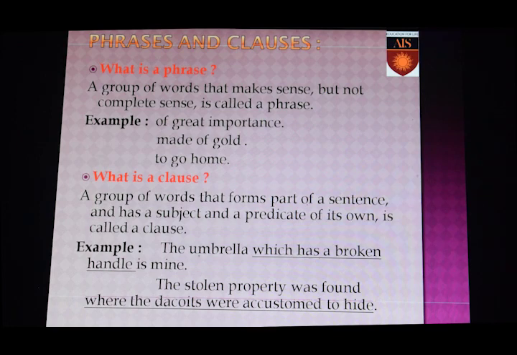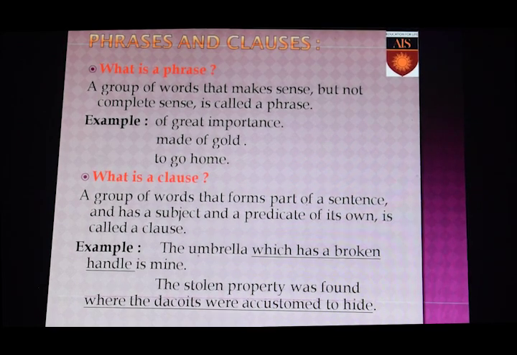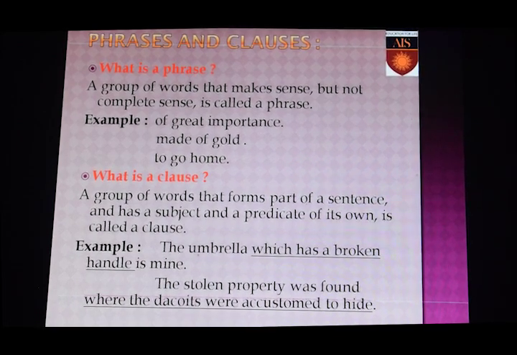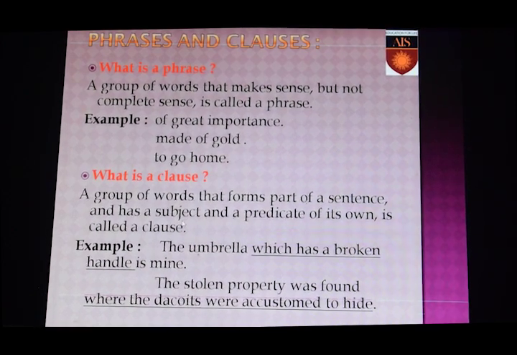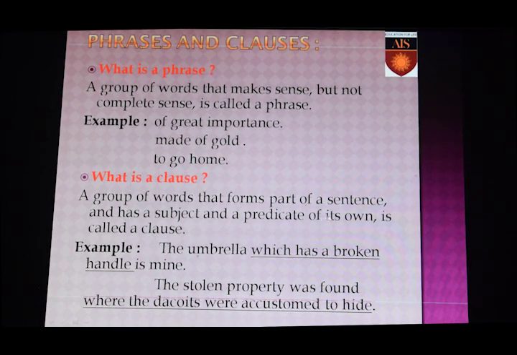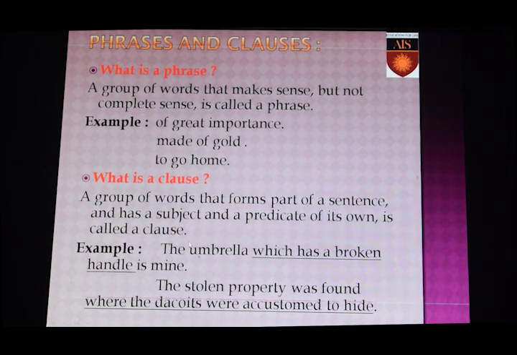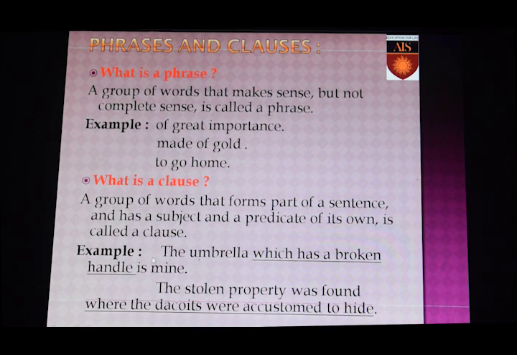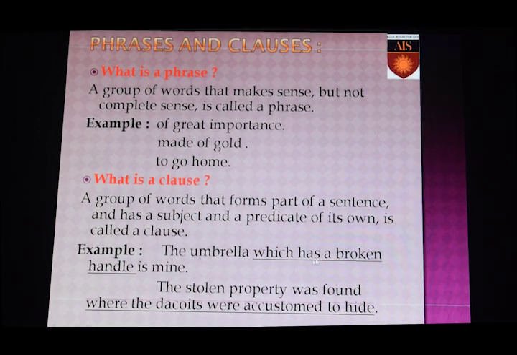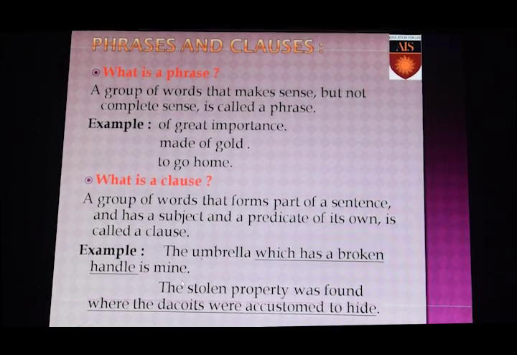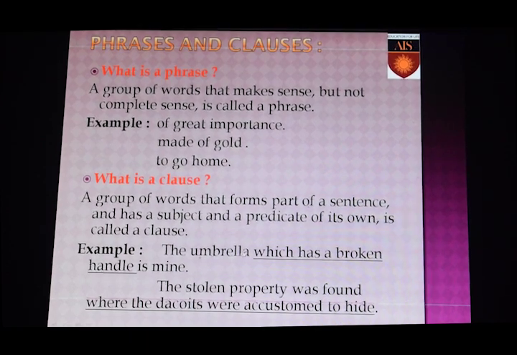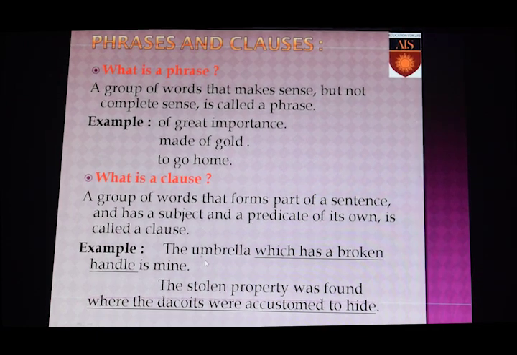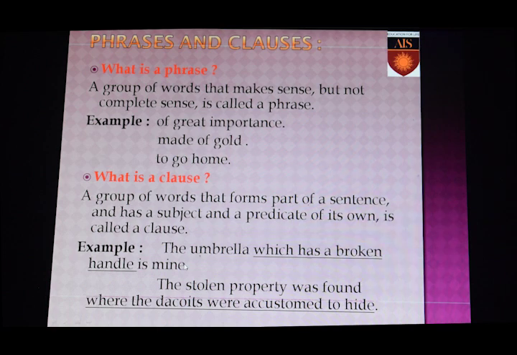Now, we move on to clauses. What is a clause? A group of words that form part of a sentence and has a subject and a predicate of its own is called a clause. Example, number one, the umbrella which has a broken handle is mine. Here, which has a broken handle, this clause describes the umbrella and it acts as an adjective clause.